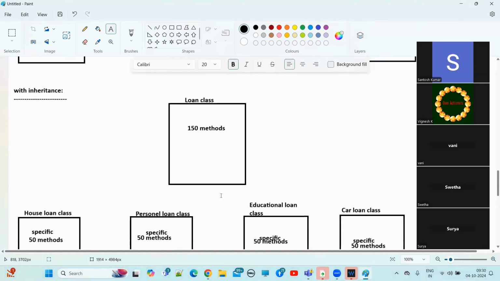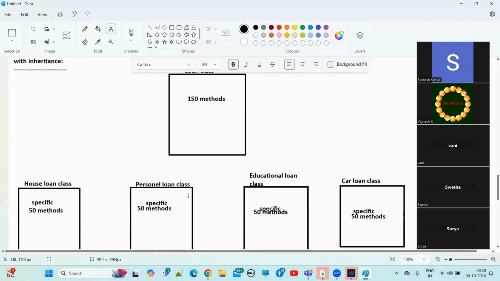Now, these 150 methods we want to reuse in the house loan class, because these 150 methods are common for each and every loan type class, right? So now, how can we reuse? Definitely, we should have some relationship. Understand? How can we reuse? Here comes extends, the parent class.